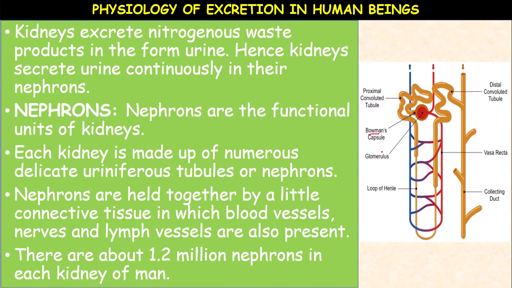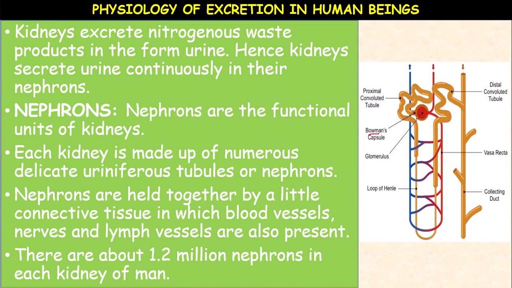Enclosing a bunch of capillaries. Here the bunch of blood capillaries are present, formed by different arterioles, which means small arteries.